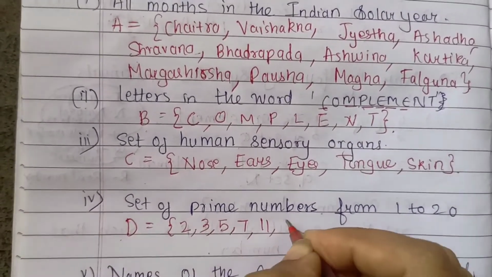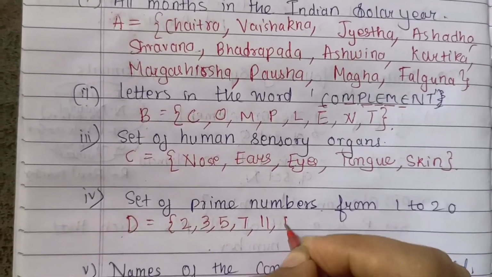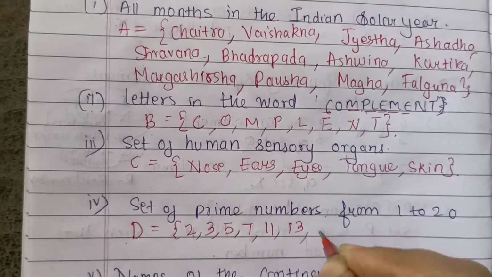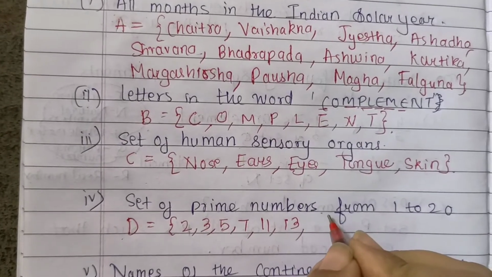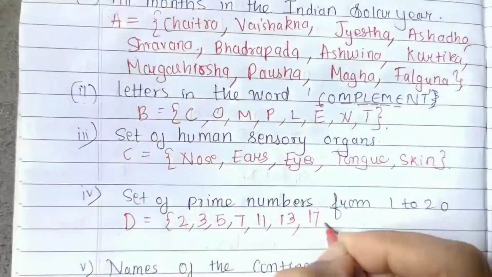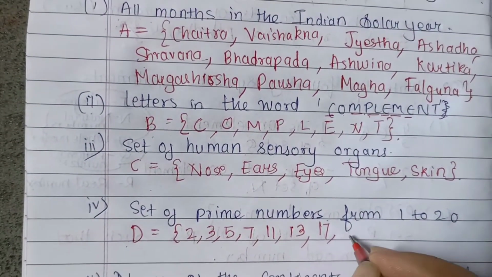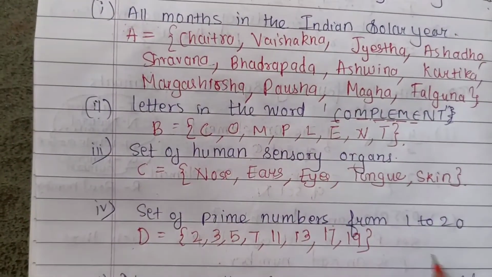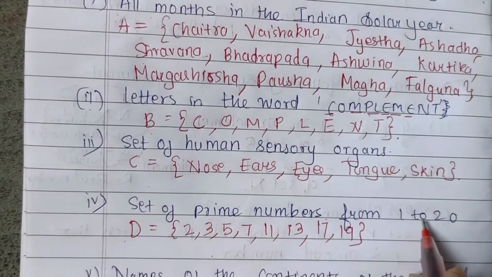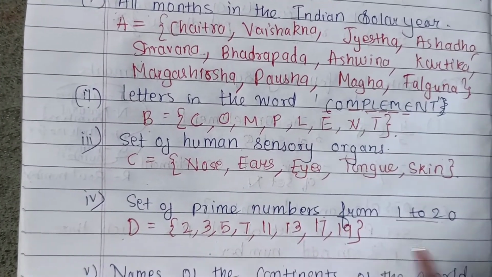Next, 11 is a prime number, 12 is not, 13 is a prime number, then 14, 15 are not prime numbers, 17, and then 19. So the condition was between 1 to 20, so we'll write only till 19.